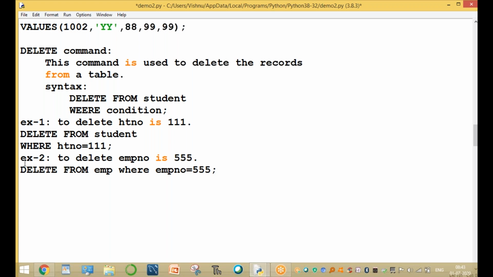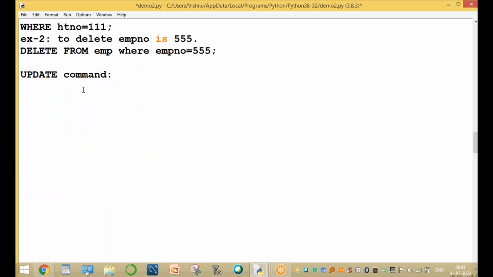Another command is the update command. What is its main purpose? Update means modification. This command is used to modify the data, the values in a table.